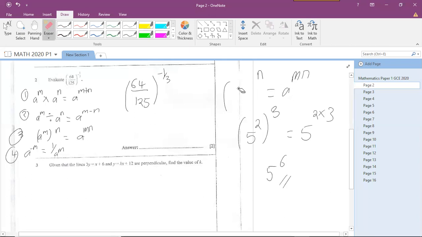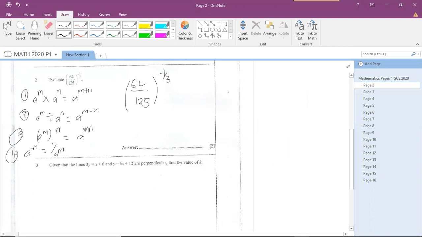Then at times when we're looking at indices, we usually get negative powers, like that question there. How do you deal with negative powers? If you have a number a raised to a negative power, you can make that negative index into a positive index by making it a fraction over 1. In this way, you convert the negative power into a positive power by simply making it a fraction over 1. Please, you have to know these rules.